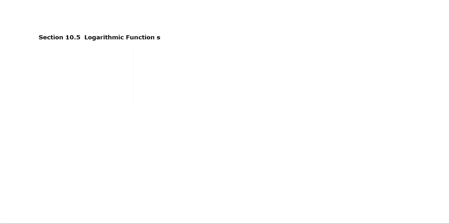And believe it or not, this is the last section for this semester. We're going to talk about very, very important functions. We call these logarithm functions. So before we start, let's try to define what log functions are.